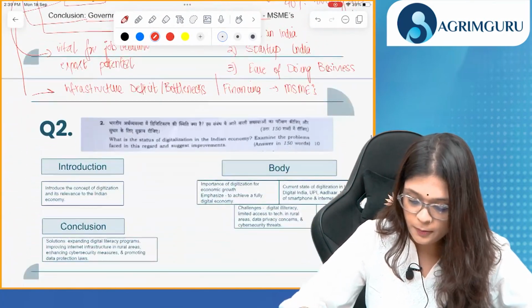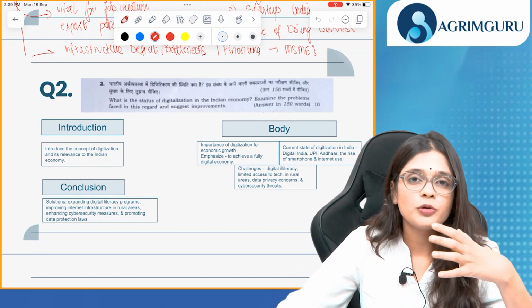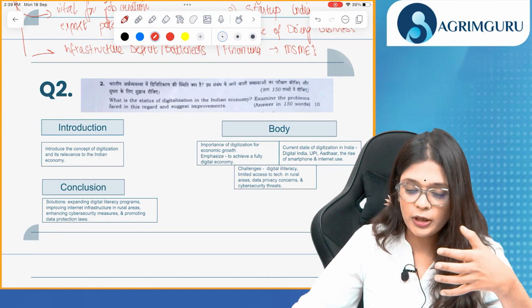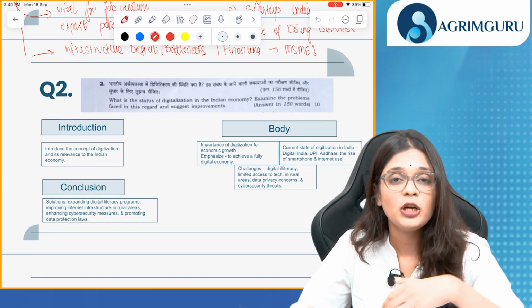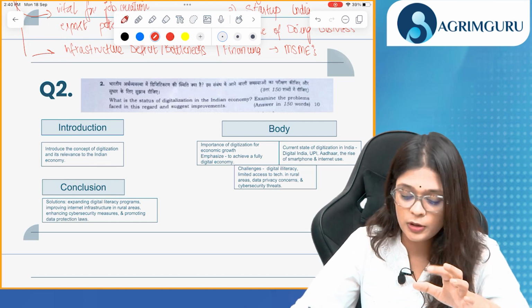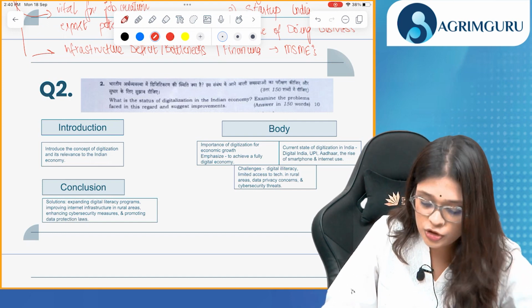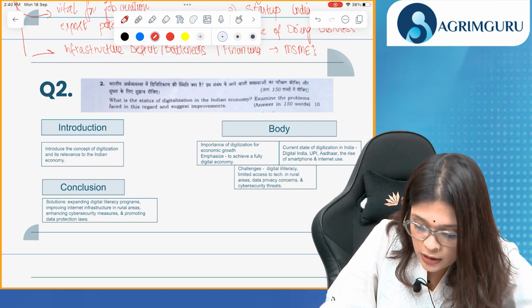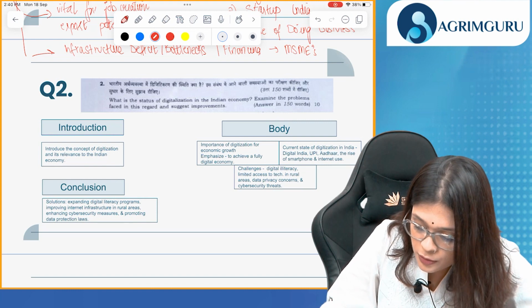Now the second question. Okay. Let's talk about the second question. Now I've already told you what should be your approach while answering these questions. From now on, from question number 2 to the rest of the questions, that are 7 questions left, I'll tell you just the approach of what your approach should have been while answering the mains questions. Okay. Let's talk about the introduction. First, the topic: what is the status of digitalization in the Indian economy? Examine the problems faced in this regard and suggest improvements.